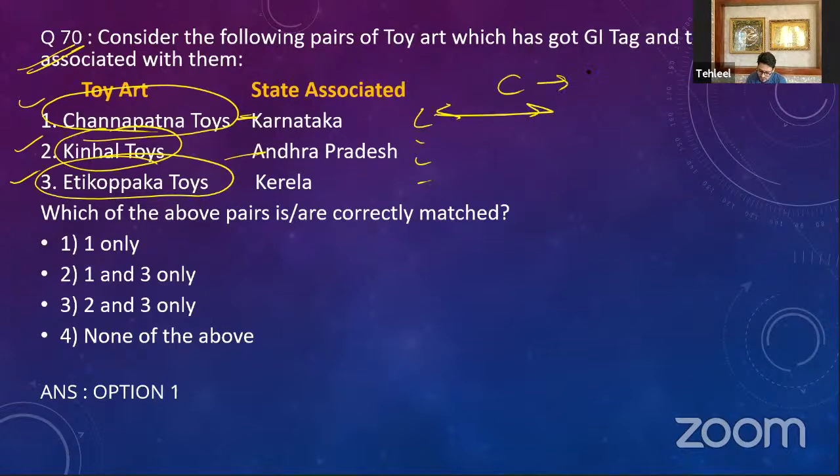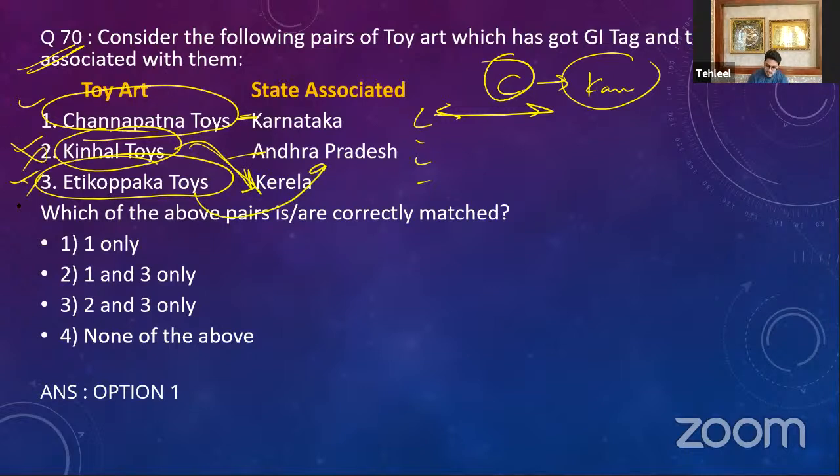Channapatna toys are actually from Karnataka only. This is a GI tag that is given to these toys. If you get this Channapatna toy, it will have a GI tag, and it will be written in that GI tag that this toy belongs to Karnataka. Likewise, you have geographical indication tags on other products as well. Kondapalli toys are not from Kerala but from Andhra Pradesh, and Etikoppaka is from Andhra Pradesh. So this is actually wrong.